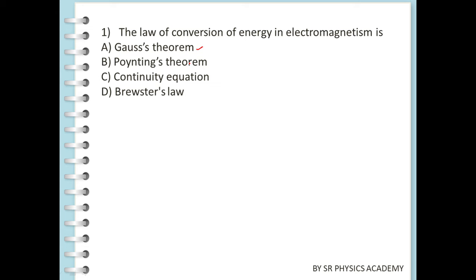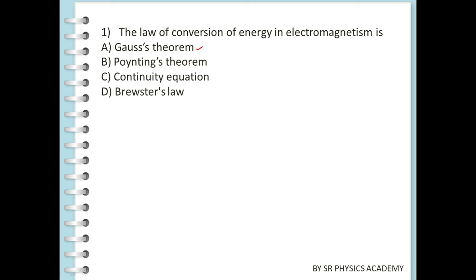When an electromagnetic wave travels in space, it carries energy, and energy density is always associated with the electric field and magnetic field. So Poynting theorem we also call the power flow of an electromagnetic wave.